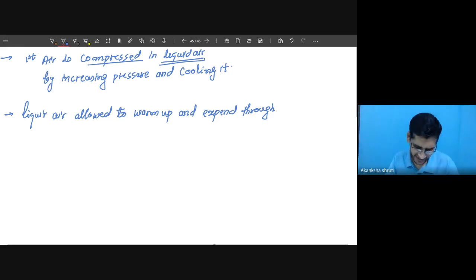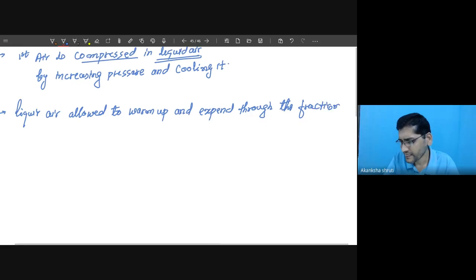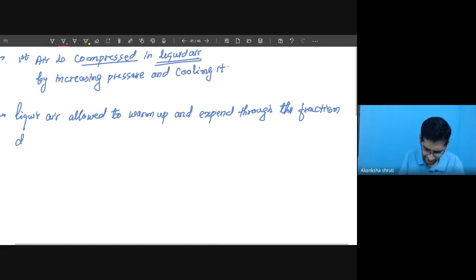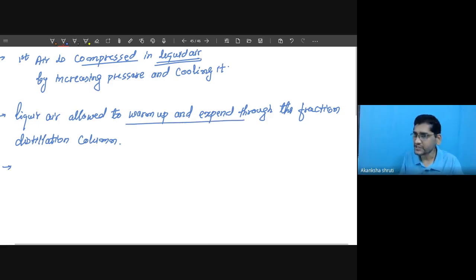So the liquid air allowed to warm up and expand through the fractional distillation column. Okay, so while it is allowed to warm up and expand, then we are getting this solid carbon dioxide.